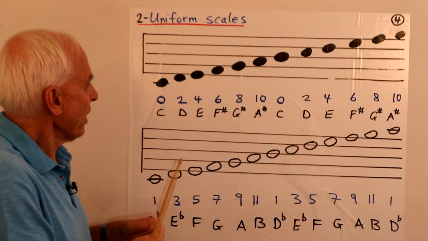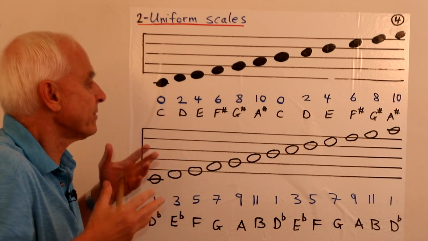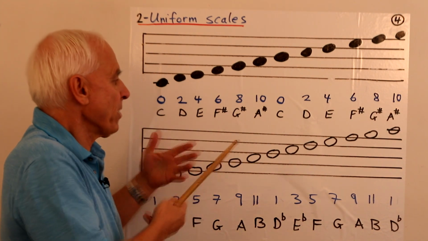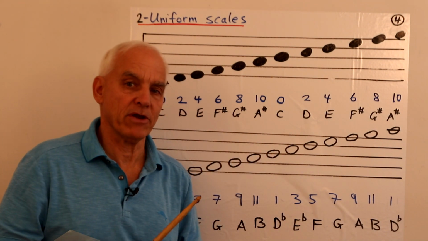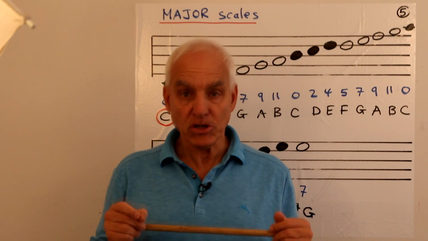And they're all going up by 2 steps, so that's quite easy and pleasant. And so the uniformity of things, the translation invariance, is very clearly in evidence here. So now we come to the core structure of modern music, which is the major scale.